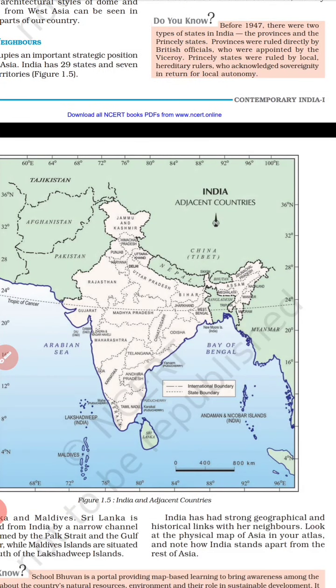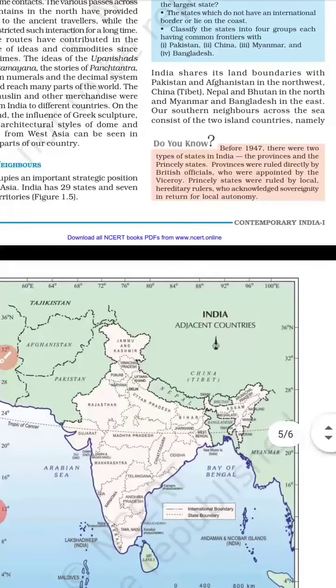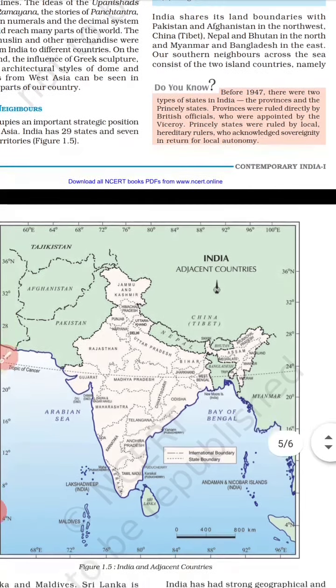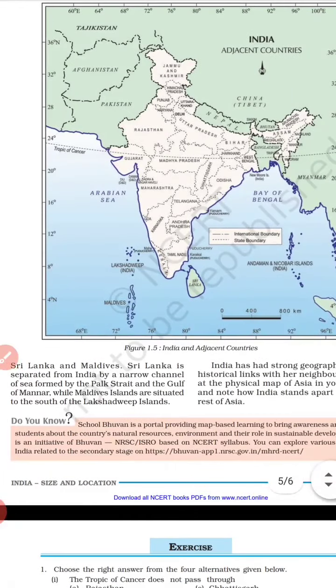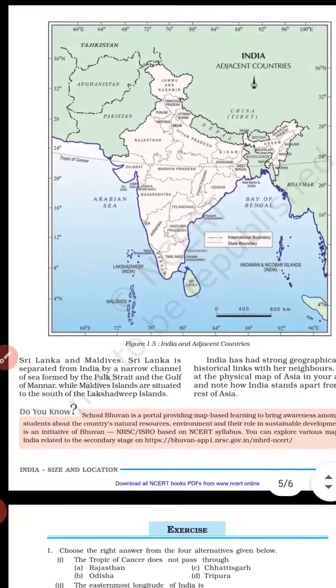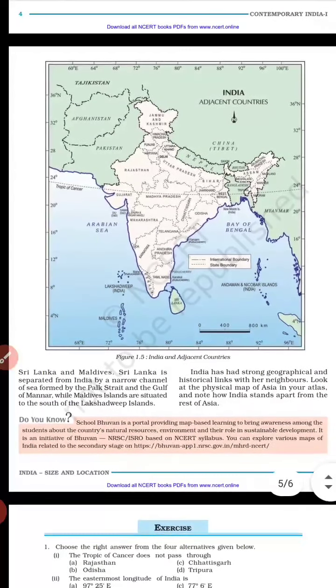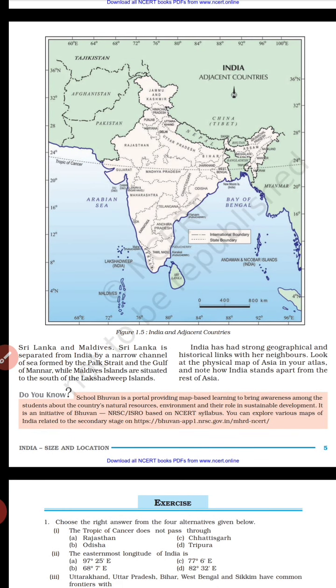Lanka and Maldives. Sri Lanka is separated from India by a narrow channel of sea formed by the Palk Strait and the Gulf of Mannar, while the Maldives Islands are situated to the south of the Lakshadweep Islands. So India has had strong geographical and historical links with her neighbors from past times.